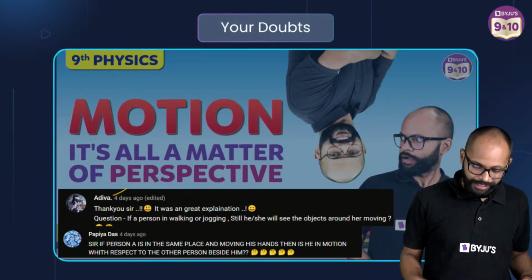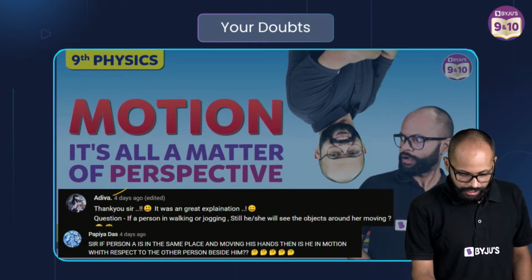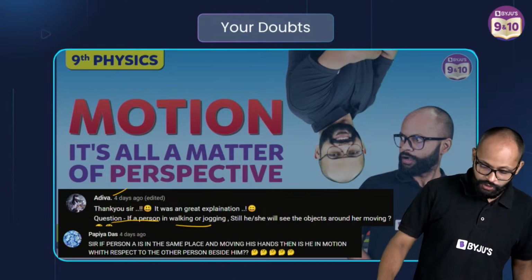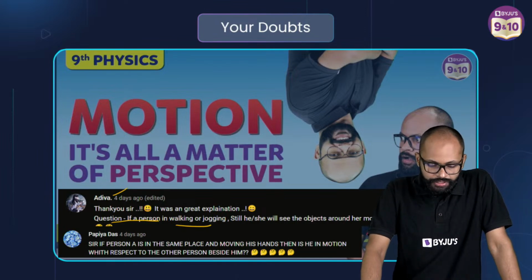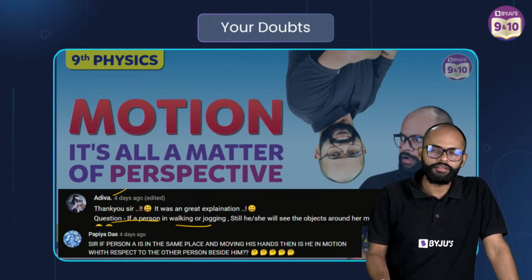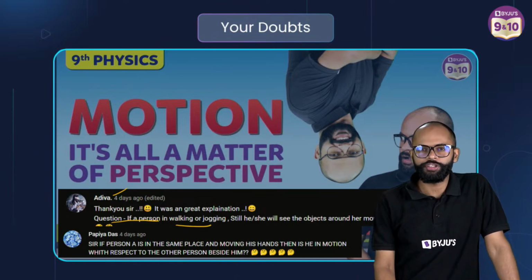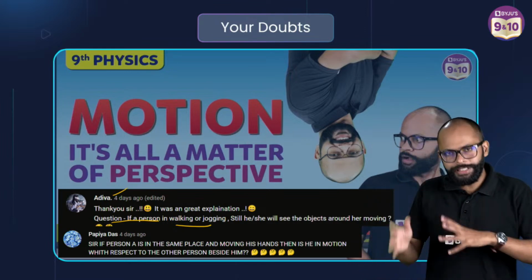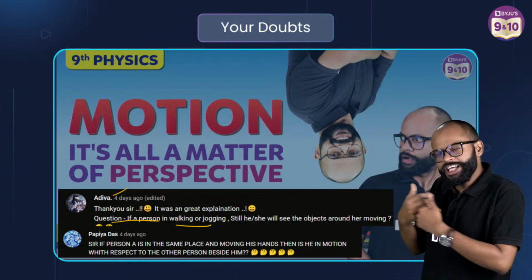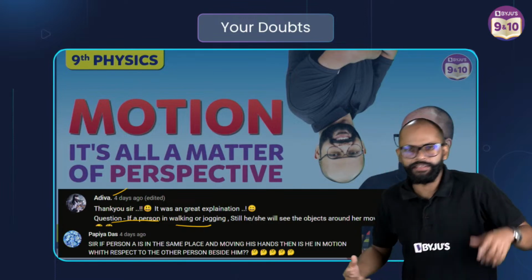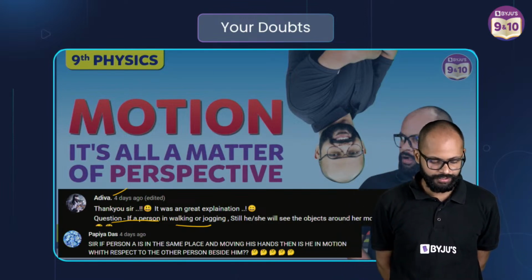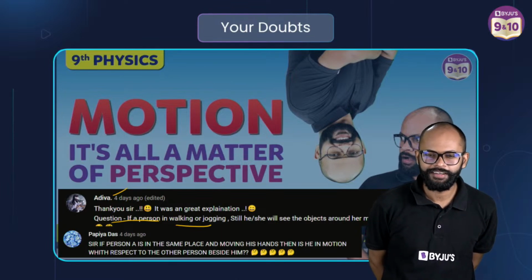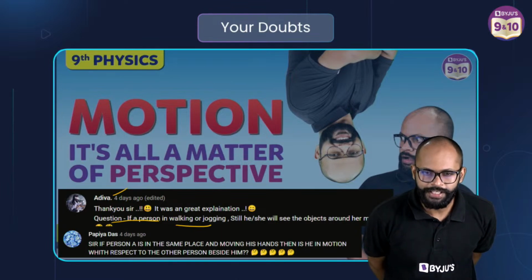The first doubt was from Adiba. If a person is walking or jogging, still she will see the objects around her moving. What do you think? If a person is, let's say, jogging, will I see the things around me moving? Yes or no? Come on. Yes. Papia says yes. Very good.